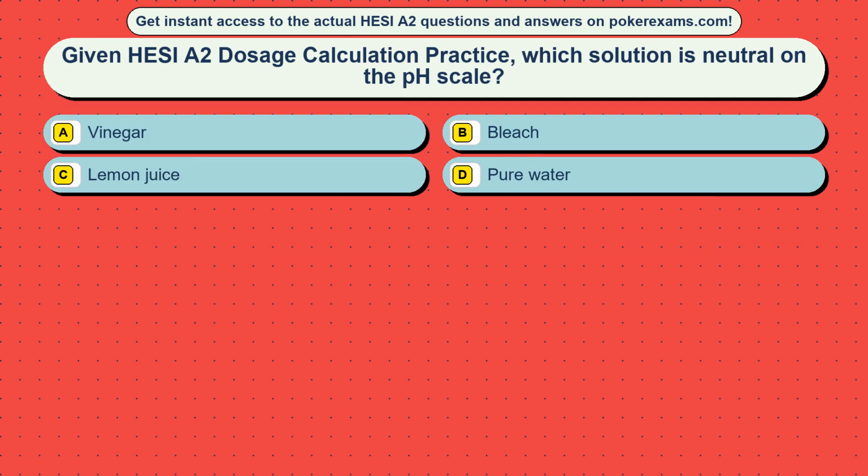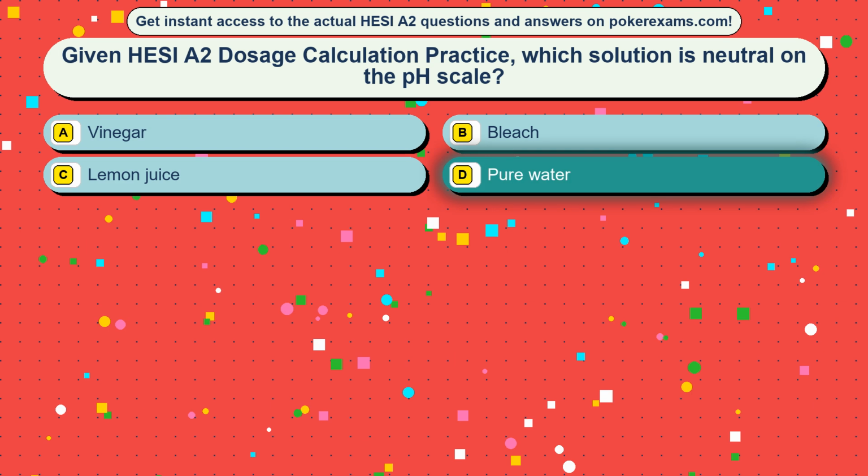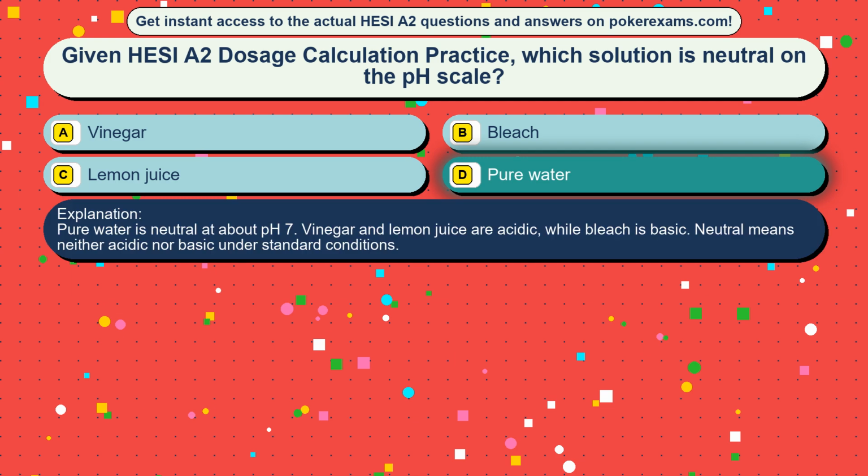Question 38. Given HESI A2 dosage calculation practice, which solution is neutral on the pH scale? Option A, vinegar. Option B, bleach. Option C, lemon juice. Option D, pure water. The correct answer is option D, pure water. Pure water is neutral at about pH 7. Vinegar and lemon juice are acidic, while bleach is basic. Neutral means neither acidic nor basic under standard conditions.